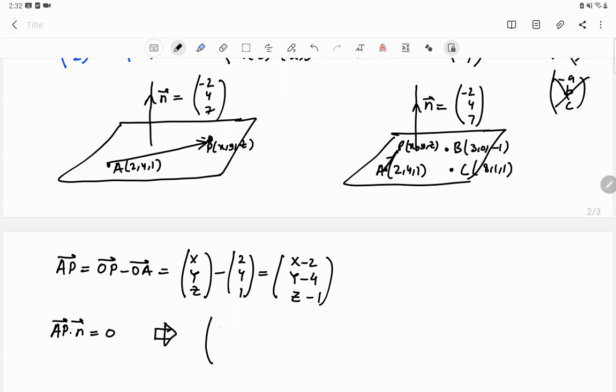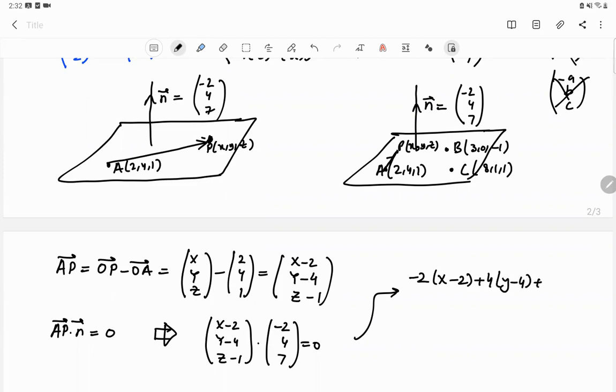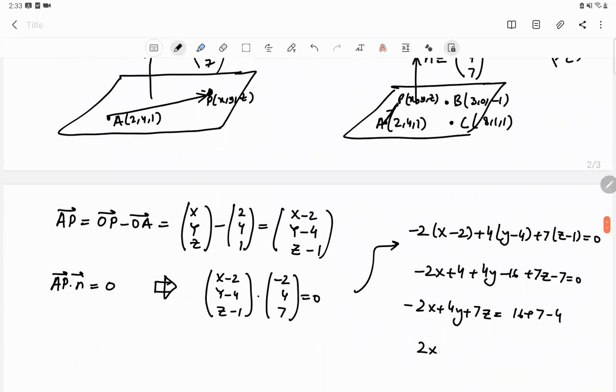When we simplify it, it is this thing. -2x plus 4 plus 4y minus 16 plus 7z minus 7 is equal to 0. -2x plus 4y plus 7z is equal to 16 plus 7 minus 4, and 2x minus 4y minus 7z is equal to 19.